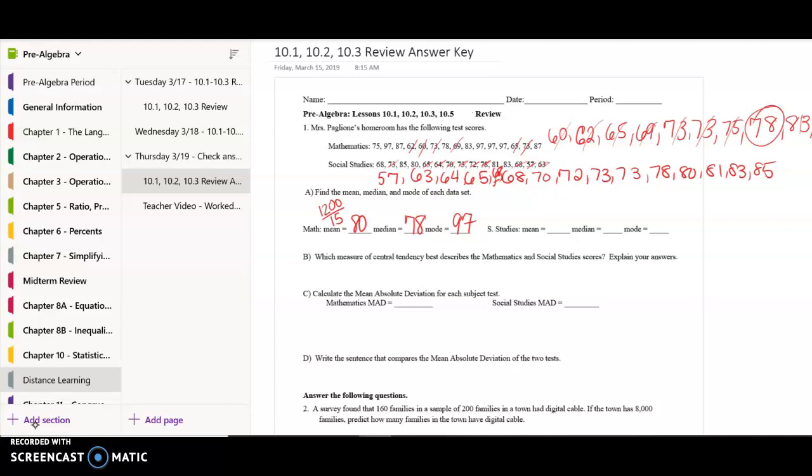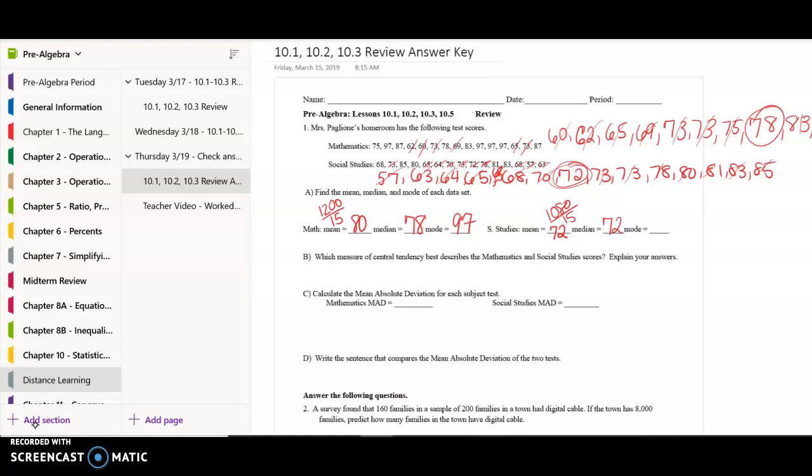Okay, so for the mean, again, I added up all the scores and got 1,080. And again, there were 15 scores. When I divided that, I got 72. Okay, for the median, again, there were 15. So I know it's going to be 1, 2, 3, 4, 5, 6, 7, 8. Okay, so I know my median is 72.